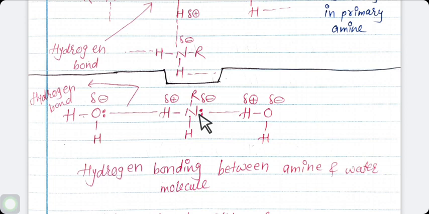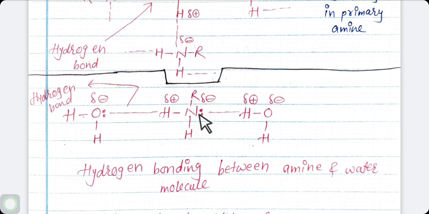Means carboxylic acid has higher boiling point than alcohol, then alcohol has higher boiling point than amine, which has higher boiling point than alkane. So these are the intermolecular forces, boiling point and solubility of amines.